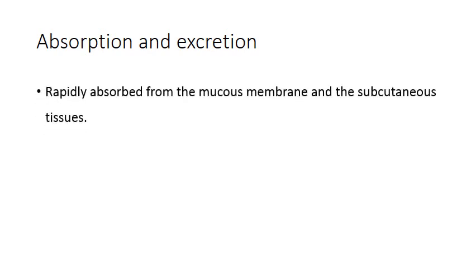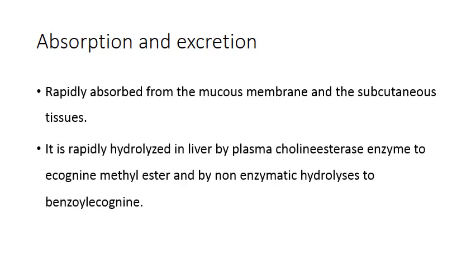Coming to its absorption and excretion, cocaine is rapidly absorbed from the mucous membrane and the subcutaneous tissues, and it is rapidly hydrolyzed in the liver by the plasma cholinesterase enzyme to ecgonine methyl ester and by non-enzymatic hydrolysis to benzoylecgonine. Signs and symptoms of cocaine poisoning.